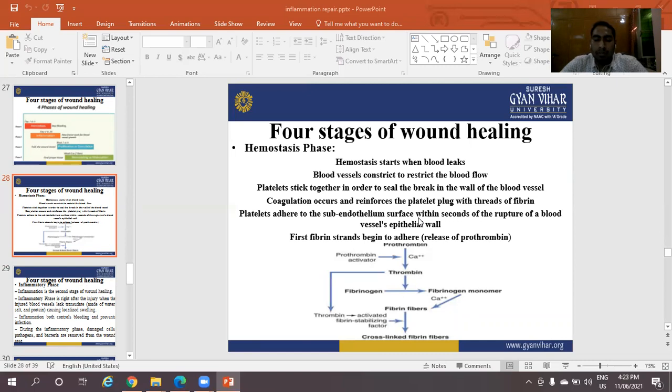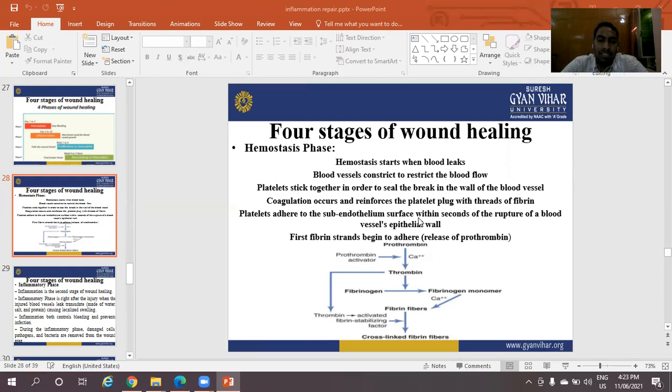Release of prothrombin. The flow chart of cross-linked fibrin fibers. Prothrombin is converted into thrombin. Thrombin is responsible for converting fibrinogen into fibrin monomer. Then fibrin monomer is converted into fibrin fiber. Calcium is responsible for converting fibrin monomer into fibrin fiber.